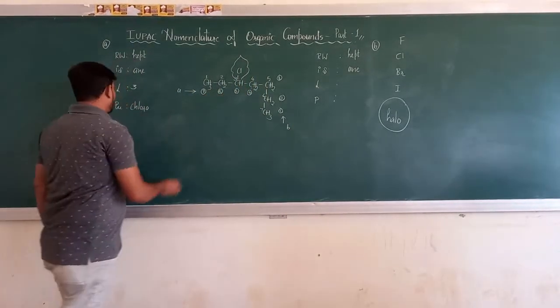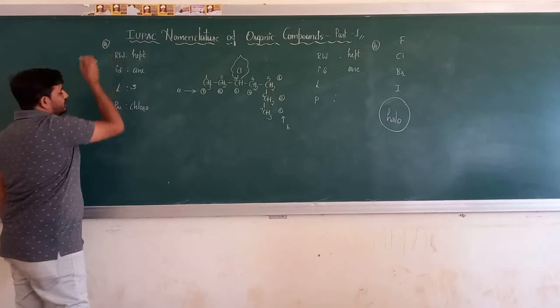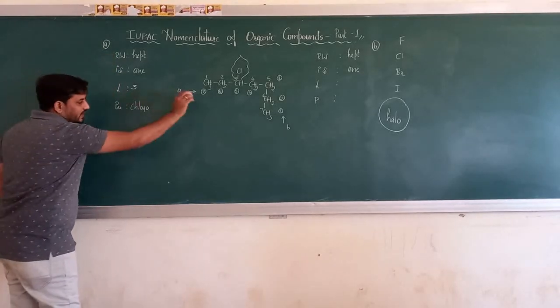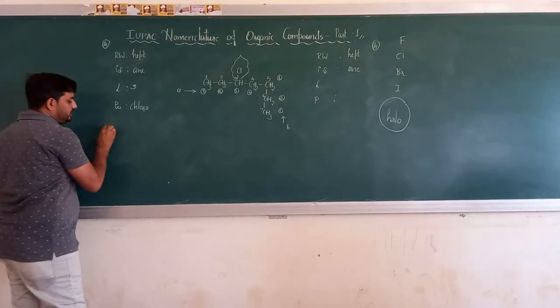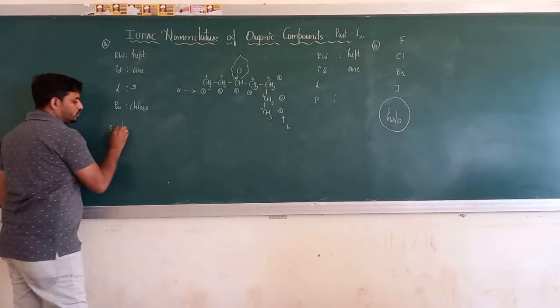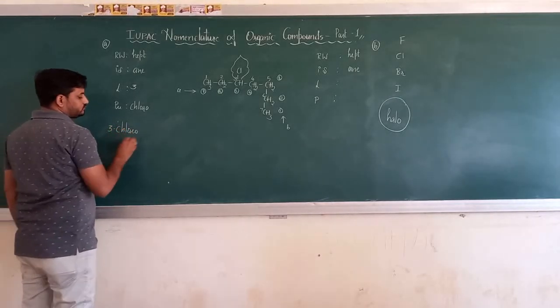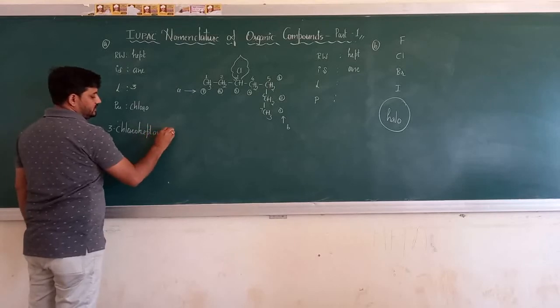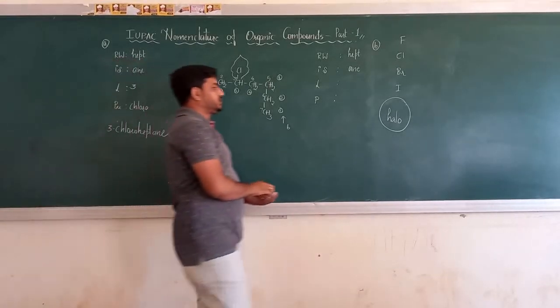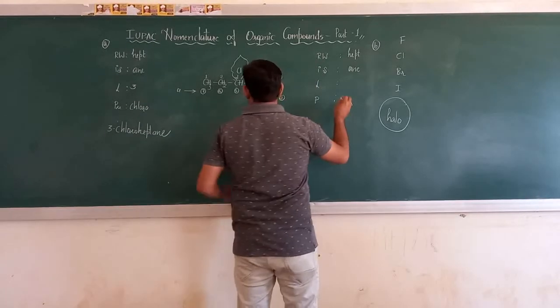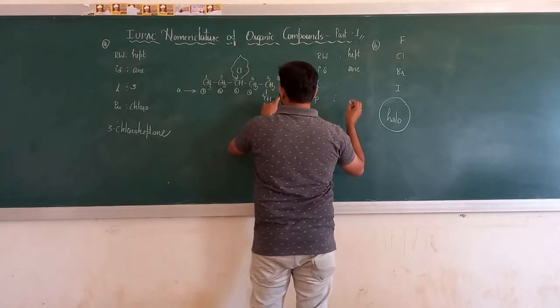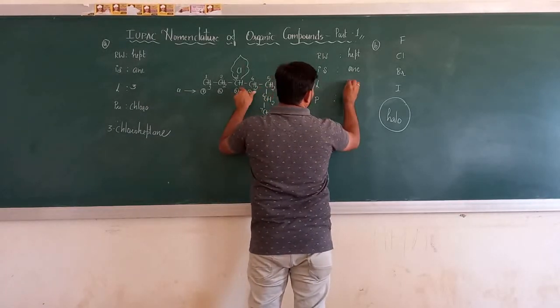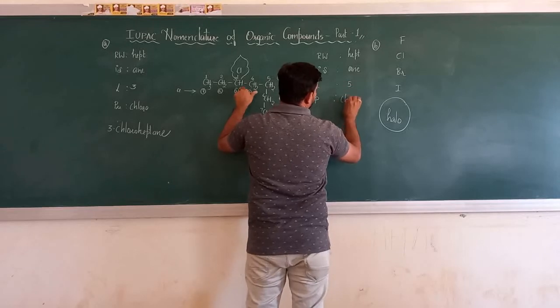So here it is chlorine. Naming using side A, I have 3-chlorohexane. Using side B, look at this: 1, 2, 3, 4 and 5. This is 5 and this is chloro.